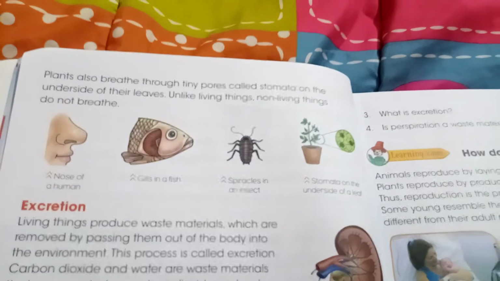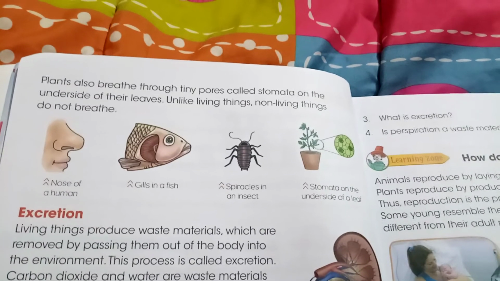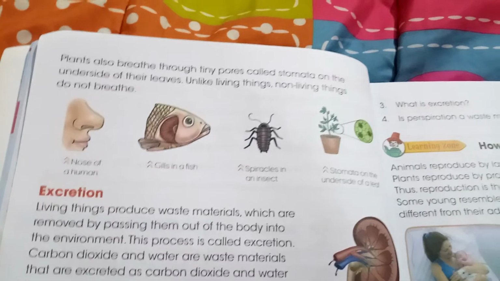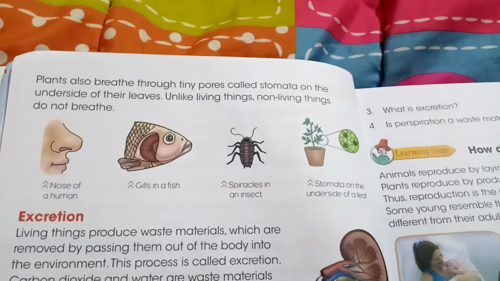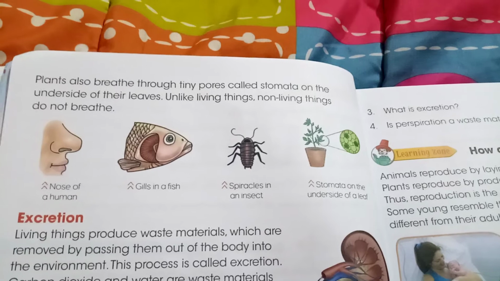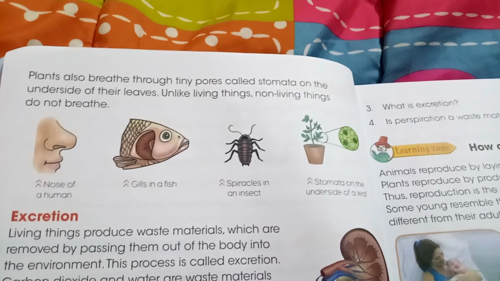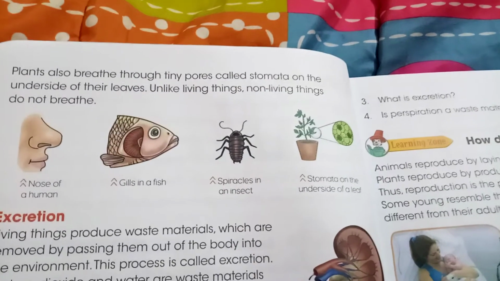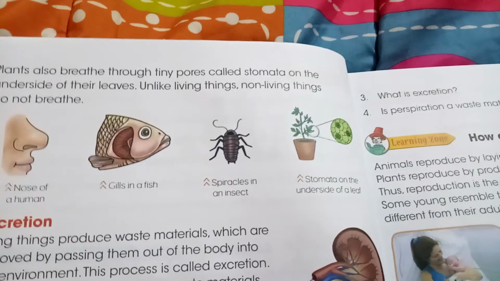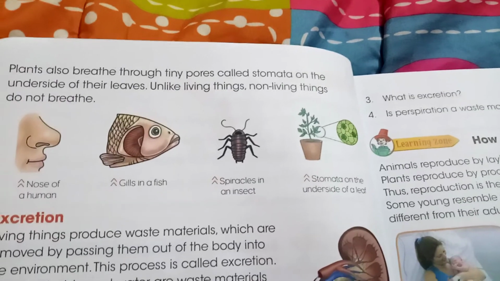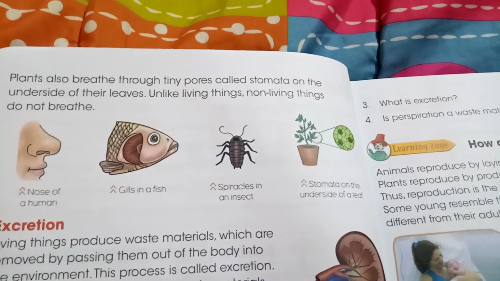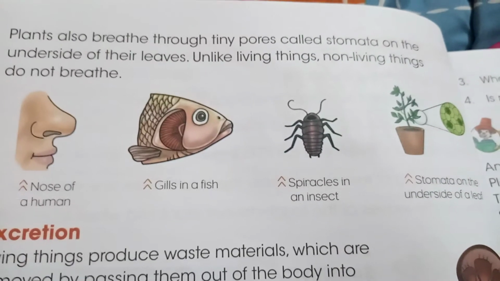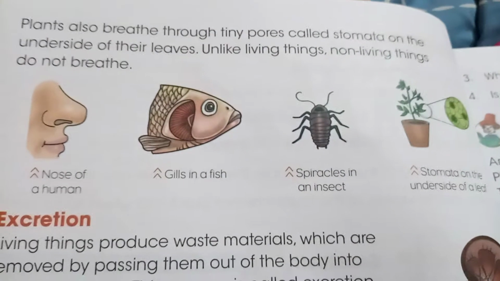Now come to the different ways of breathing of different living things. Non-living things do not, of course, breathe, but living things breathe. Human beings breathe with their nose, fish with their gills, insects breathe with their spiracles, and the plants, they breathe with the stomata on the underside of the leaf. You can see the stomata. If you just carefully see a plant or a leaf, you can find the stomata.